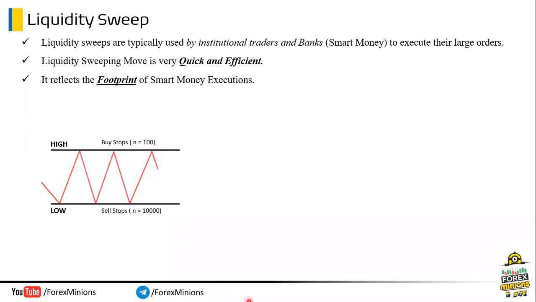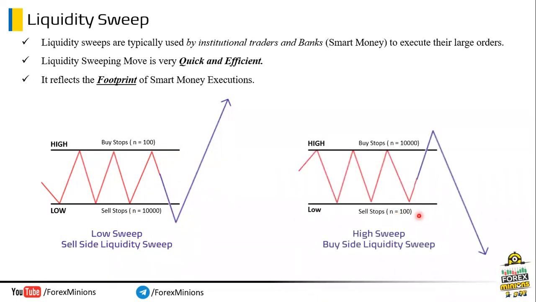So, what will banks or smart money do? They will try to target the bigger liquidity pool side to execute their large orders. So, the market will move something like this. See, the market took sell side liquidity, trapped them and moved in the other direction. This is known as a low sweep or sell side sweep. Similarly, this schematic diagram shows the buy side sweep as market orders are higher on the buy side. Now, you understand why liquidity sweep happens and which side the market will target first.